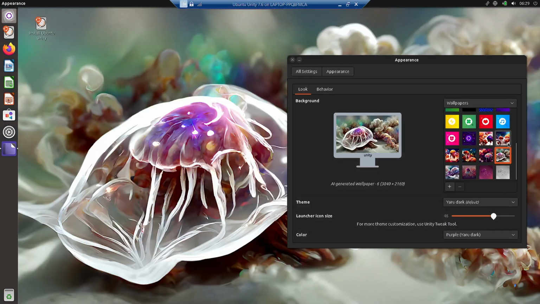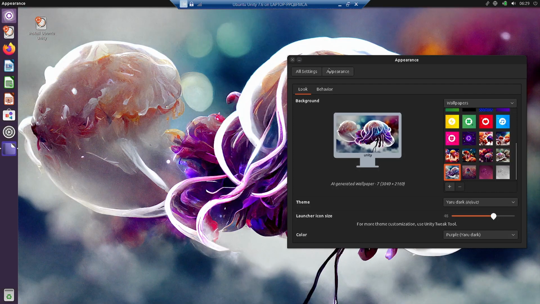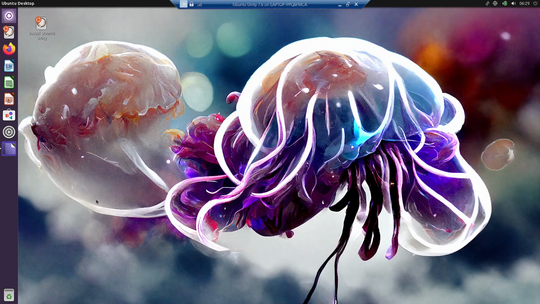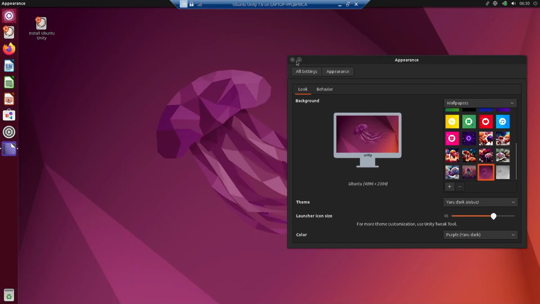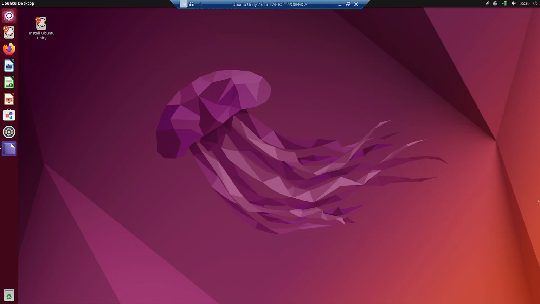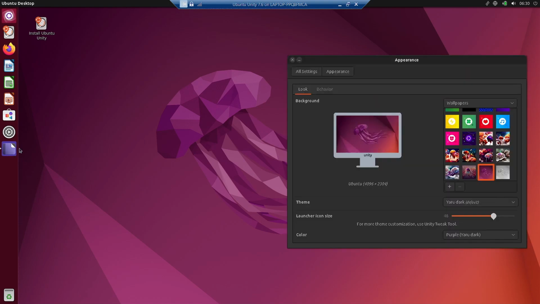Now I will go with this. We are done. I think yes, I will change over to this. So this is also very soothing looking wallpaper. Good collection of wallpapers is there. And this is the Ubuntu Gnome desktop wallpaper. So that is also there.